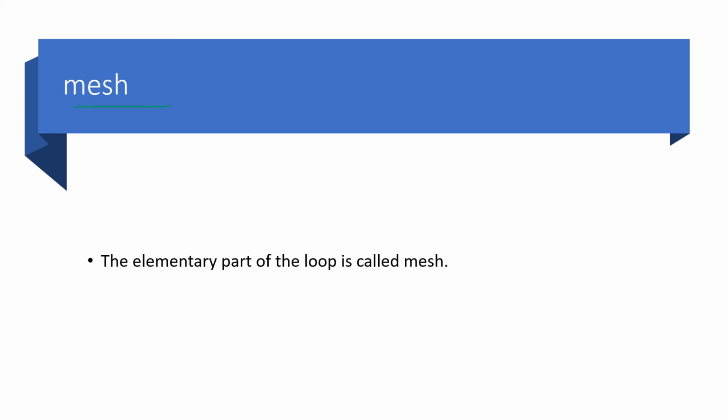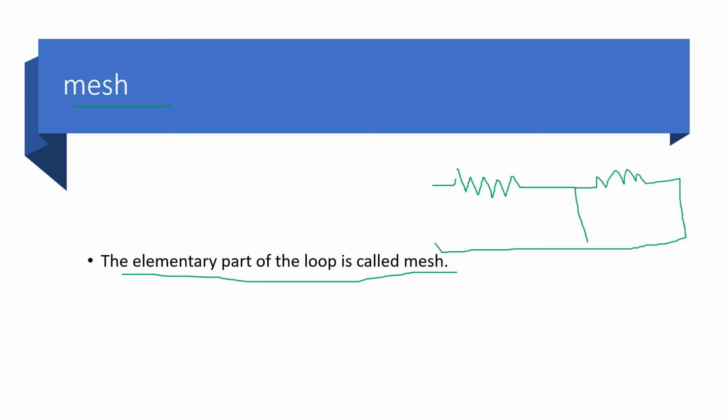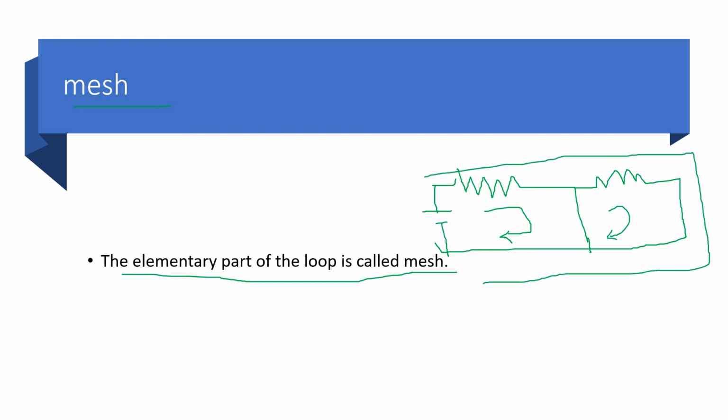And next definition is mesh. The elementary part of the loop is called mesh. Means the smallest part of the loop is called mesh. If you have a network like this, you can say in this particular network, this is one loop, this is also another loop, and the outer side, this is also a loop.